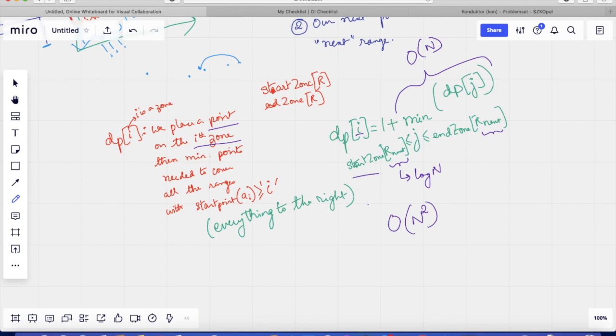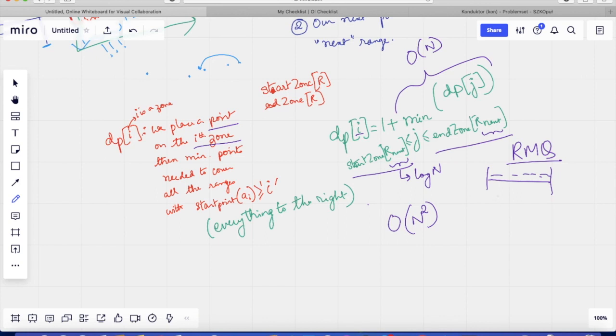Now start zone of R next to end zone of R next is a contiguous range, and we are just taking the minimum from that DP. So maybe we can just use some RMQ technique to find the minimum from a range faster than order n.